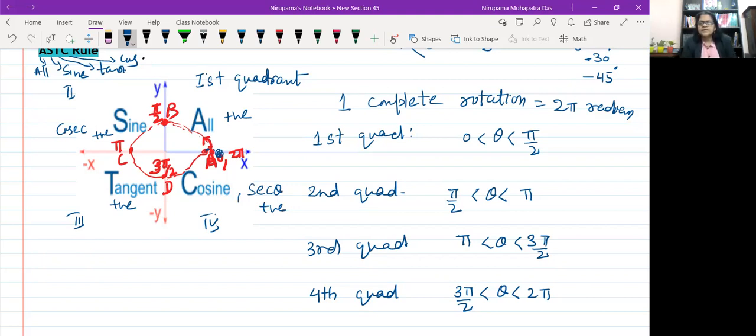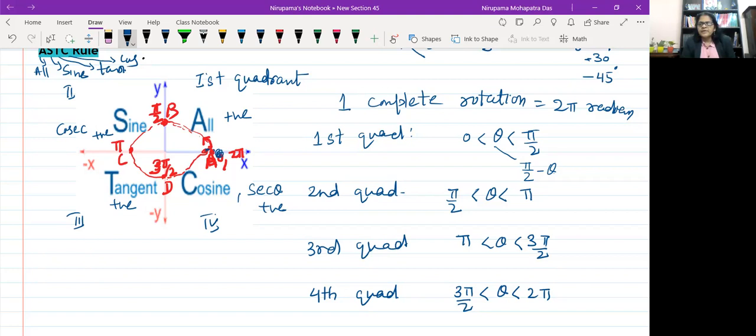And the next thing is, before I tell you the trick, whenever you have the angle in the first quadrant, as we have written here, that means between 0 and pi by 2, we can express this angle as pi by 2 minus theta, which you already have studied in 10th standard.